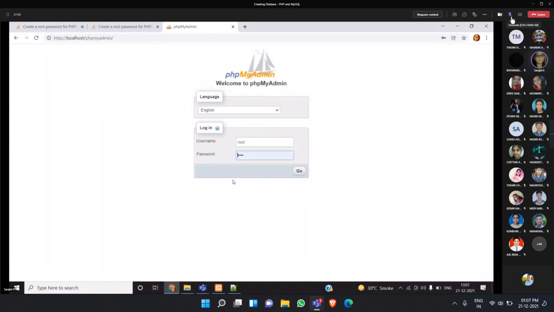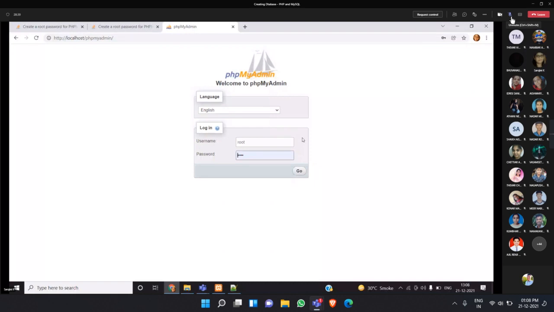Next time after you close and open phpMyAdmin like this, it will ask you for the password. Students, after you create the password, close that phpMyAdmin screen. Again you have to open it. How will you open? localhost/.